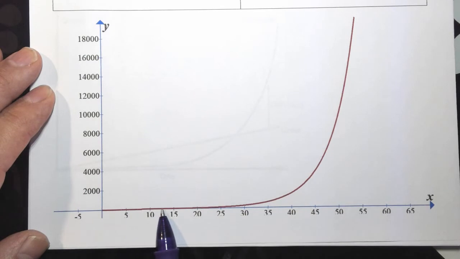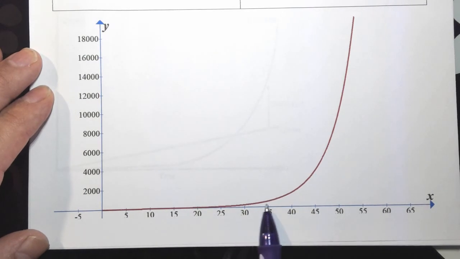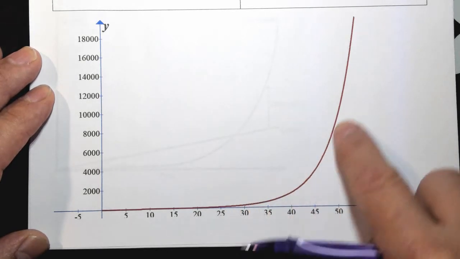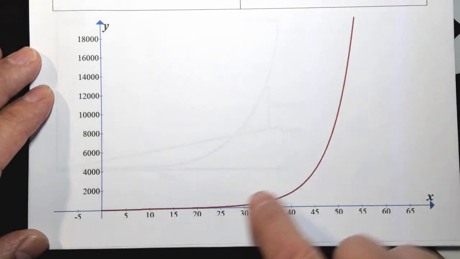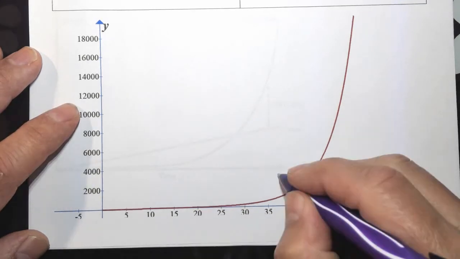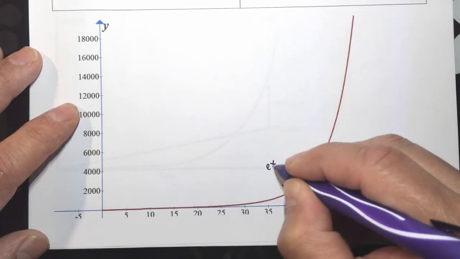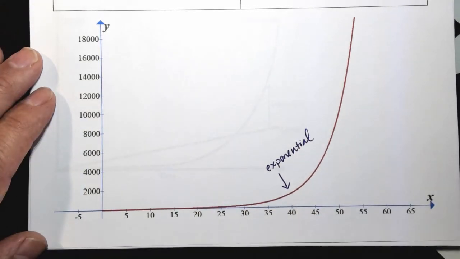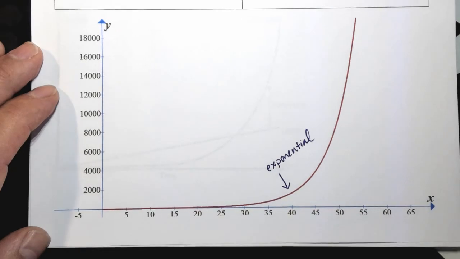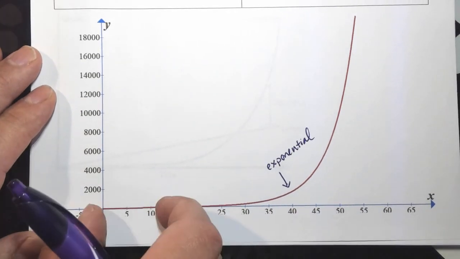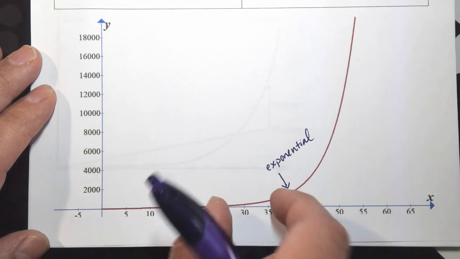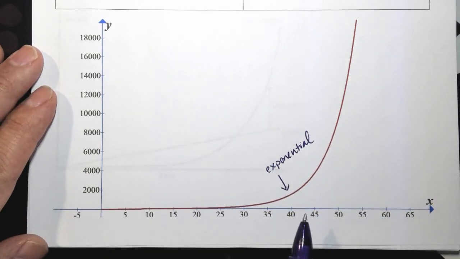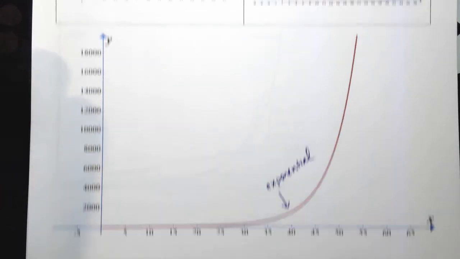Very slow growth initially. But at a certain point, the growth becomes astronomical, rapid, exponential. So right about here is where it becomes exponential. And that is exactly, by the way, how this virus started. Like in February, it looked like this. And then at a certain point, roughly around April, May, it went crazy.